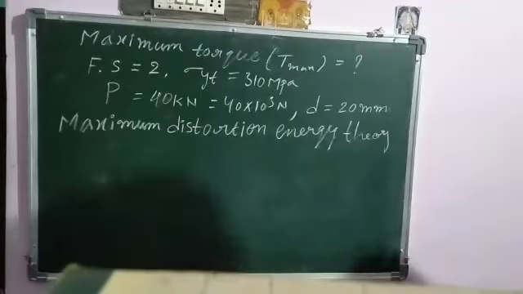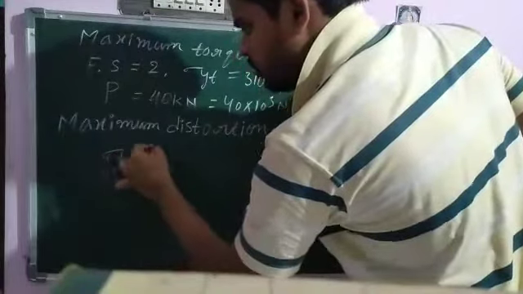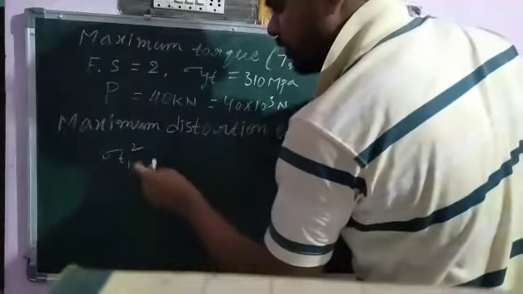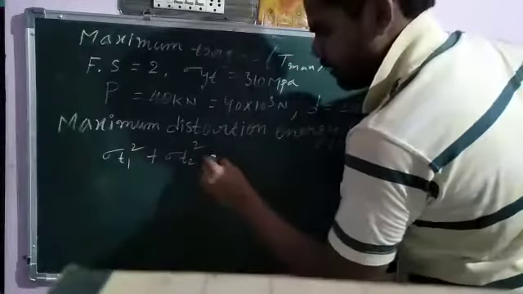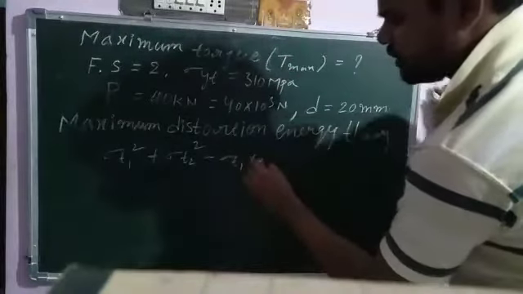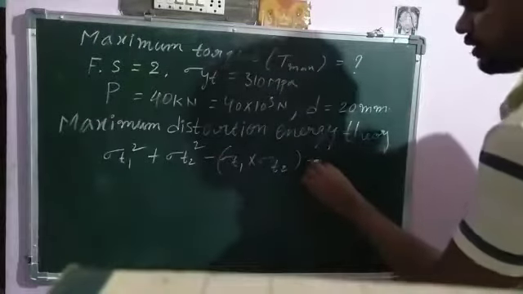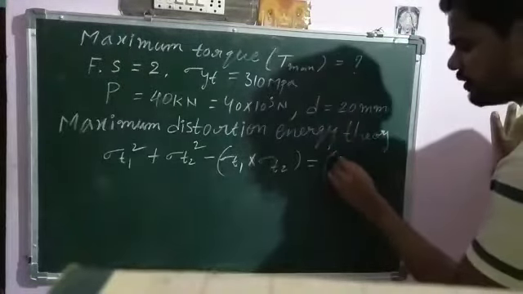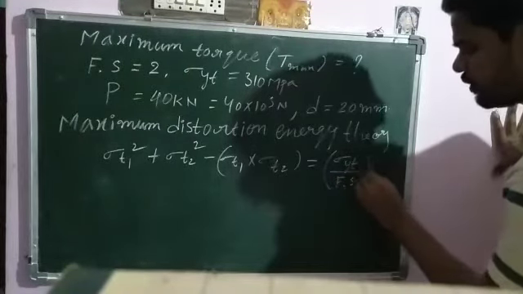According to maximum distortion energy theory, what is the formula? Sigma T1 whole square plus sigma T2 whole square minus sigma T1 into sigma T2 is equal to sigma Yp by factor of safety whole square.